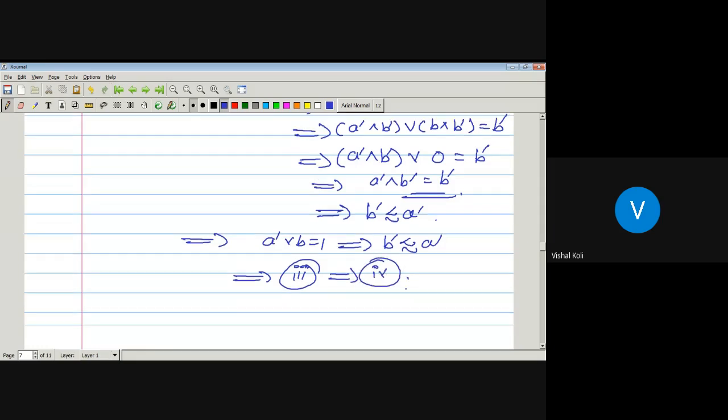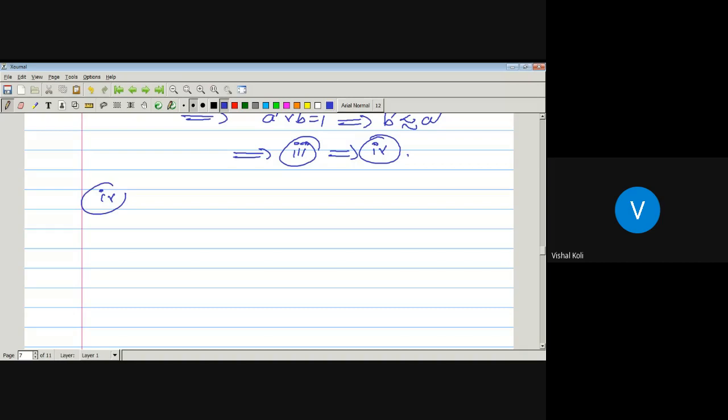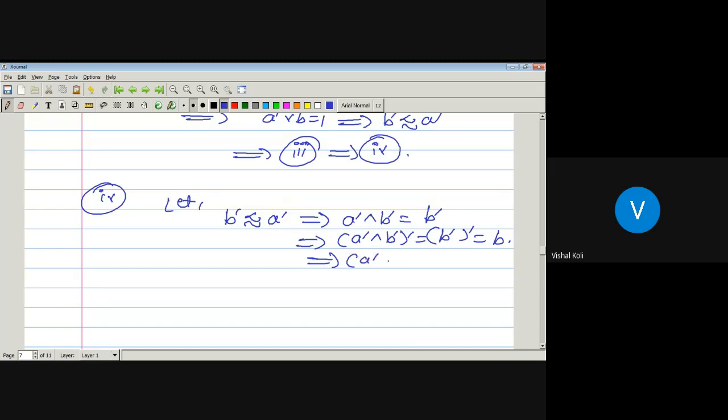Okay, now the last possibility, that is 4 implies 1. Let B complement precede A complement, which implies A complement meet B complement is B complement, since B complement precedes A complement. Now take the complement on both sides. Then A complement meet B complement and its complement is nothing but B complement and its complement, which is nothing but B itself.